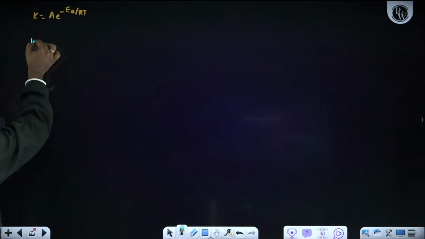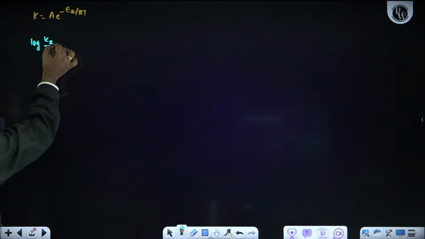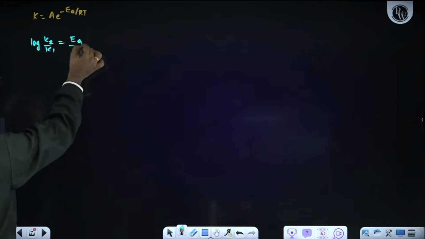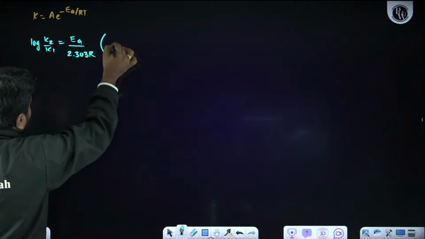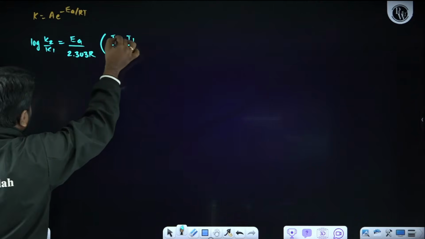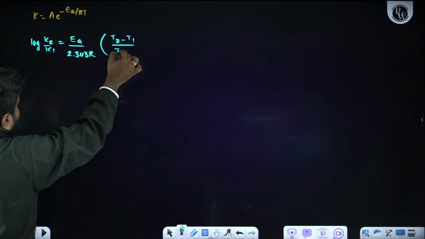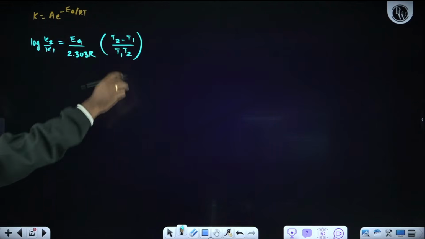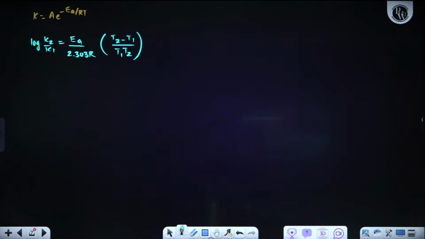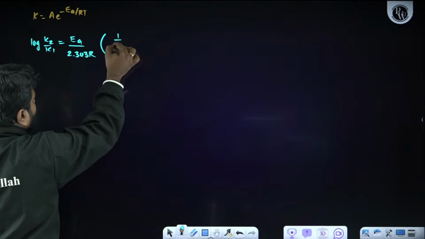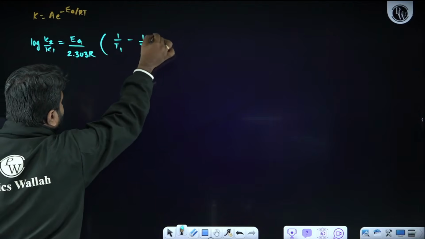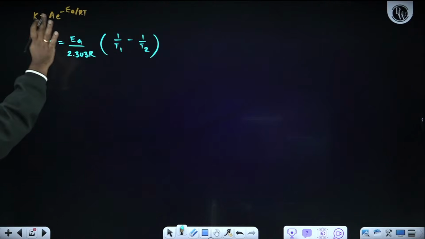So k = A e^(-Ea/RT). Otherwise, what other expression can we write? log(k2/k1) = Ea/(2.303 R) × (T2 - T1)/(T1 T2). We can write it like this, or else as 1/T1 - 1/T2. Otherwise, remember it like this: 1/T1 - 1/T2. It is clear. So with the help of this expression, we can do the problems.